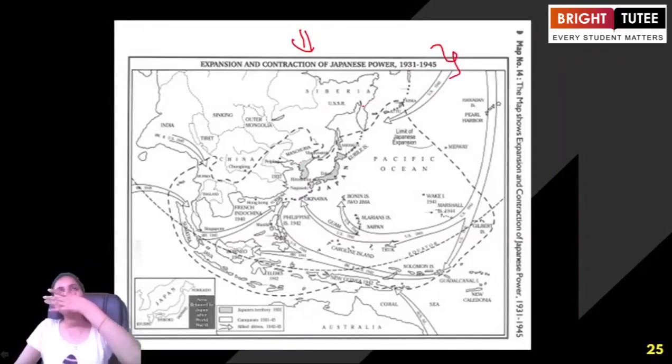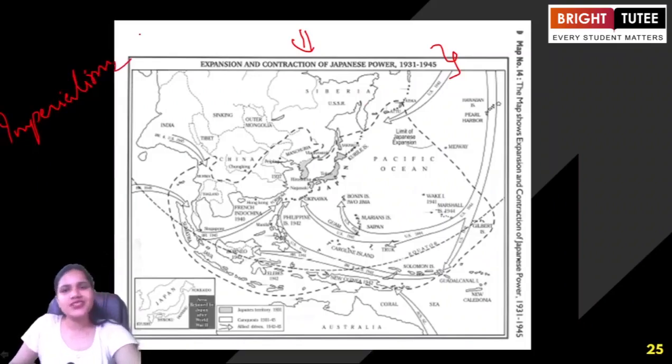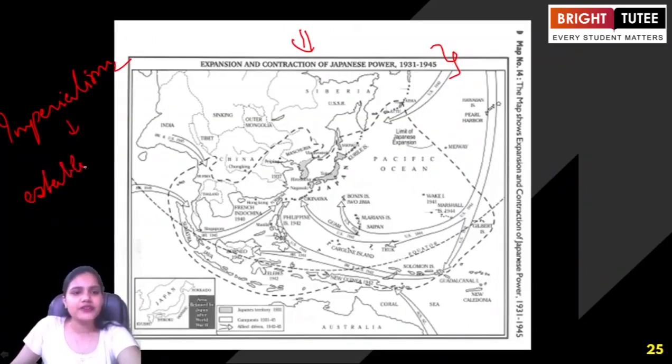Now students, when we are talking about Japan, we learn the concept of imperialism. So you might be asking, ma'am, imperialism and colonialism, what do we understand by that? We have already learned about it. You have learned about colonialism, and somewhere you have heard about imperialism as well. So here what do we see? Imperialism is a policy in which the superior power tries to extend or establish an empire and rule over it.